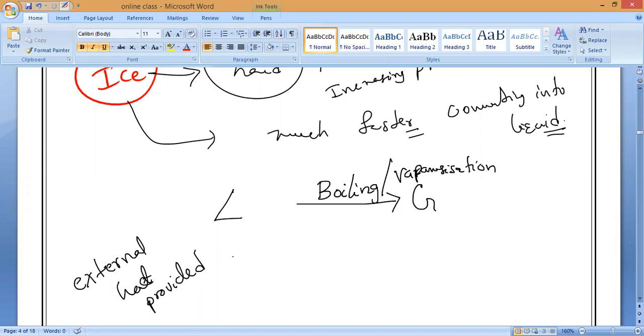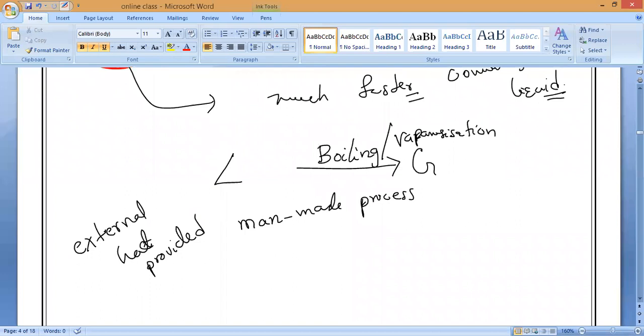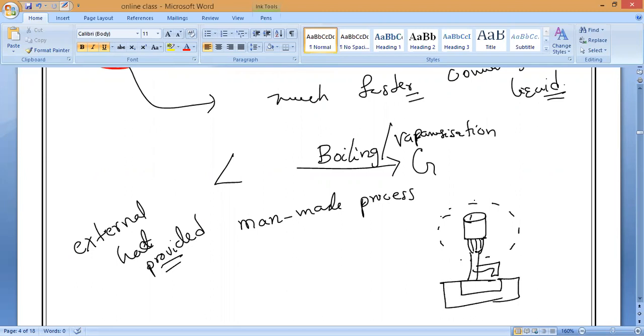Yes, so is this a man-made process or natural process? It is the man-made process. So now you tell me, everybody, if I am boiling or providing heat, the surrounding temperature will increase or not? Suppose I am boiling the water here in the bucket. Will the surrounding temperature increase or not? Increases. So because external heat is provided,